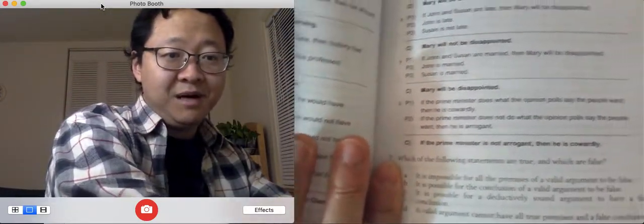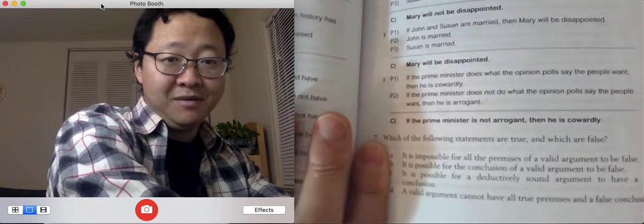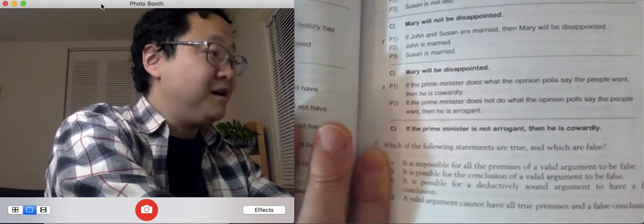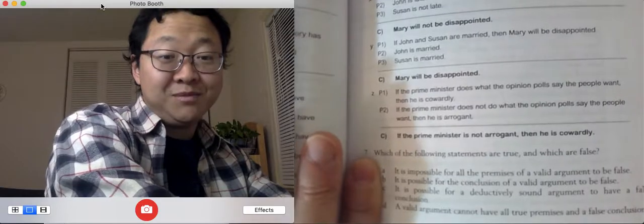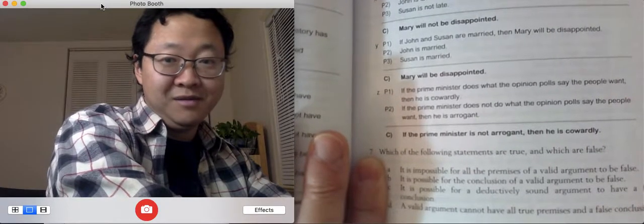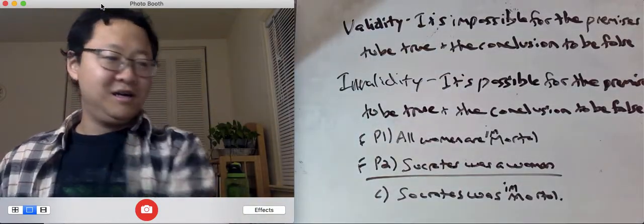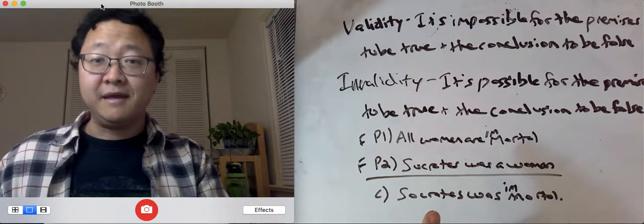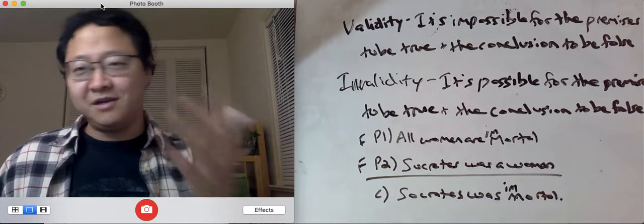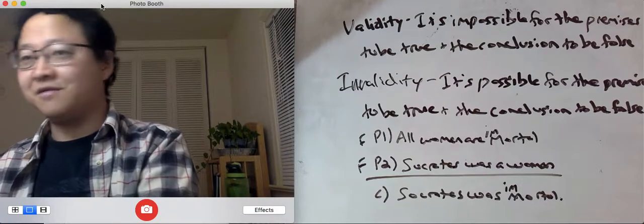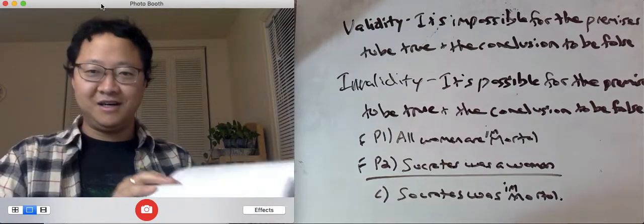It is impossible for all the premises of a valid argument to be false. That's false. It is possible for all the premises of a valid argument to be false, and we see that with this argument. So I hope you got that. You can always rewind and go over it slower. That's the value of these online classes.